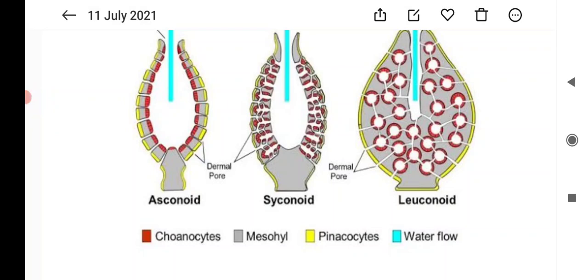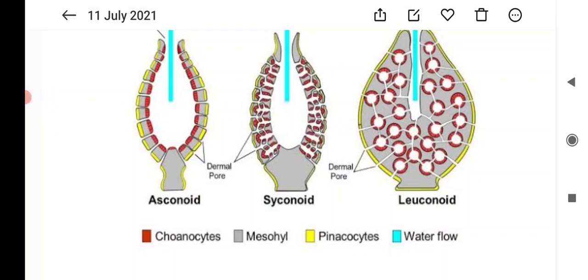In sponges, the outer layer is formed of pinacocytes. In this picture you can see the yellow color part. They are the pinacocytes. So, the outer layer of sponges is made up of pinacocytes. What do you mean by pinacocytes? They are plate-like cells that maintain the size and structure of the sponges. These cells only maintain the size and structure of the sponges.